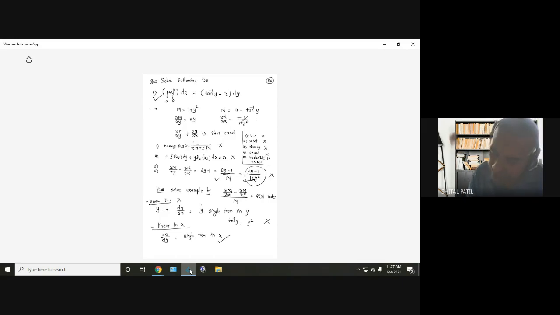Now whenever I say linear in x, we write the differential equation like this: dx by dy plus px equal to q. So what is on the right side? A function of y only. P and Q are functions of y, right? Do you all remember? So on the right side we want a function of y only. So let me write it.